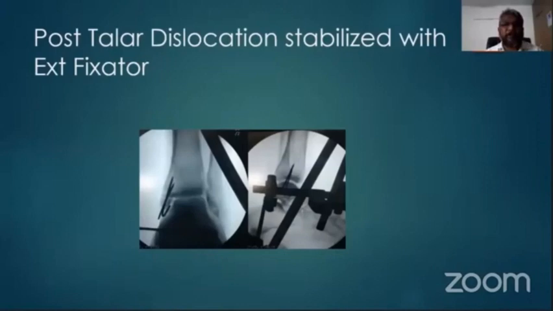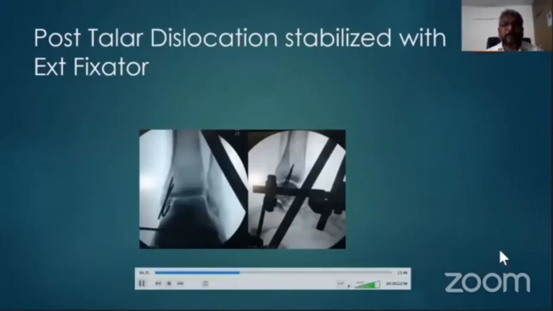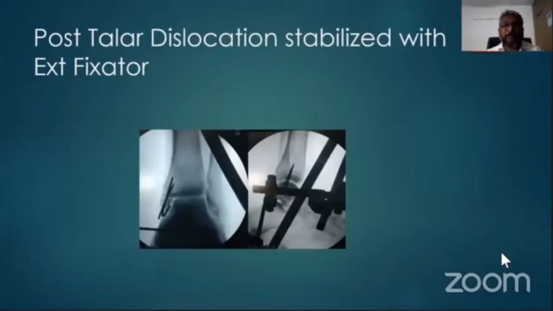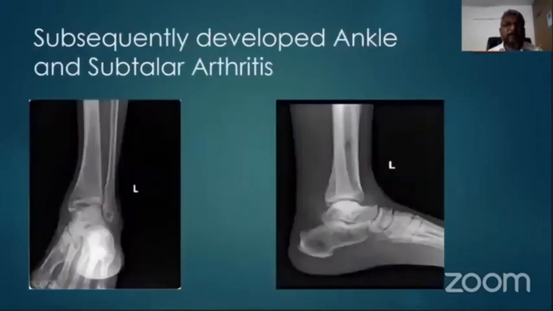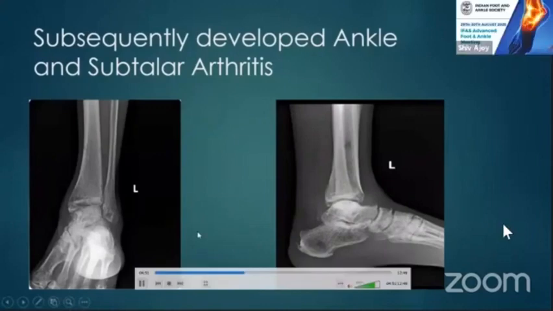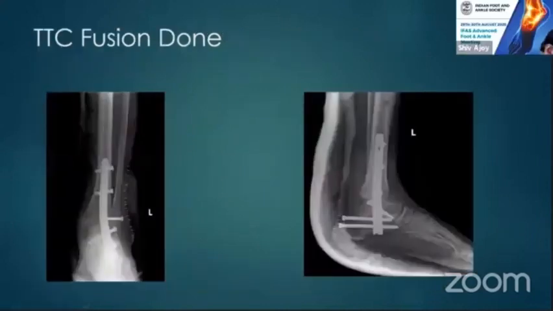This is one patient who had come with a medial malleolar fracture and a talar dislocation also, for which it was stabilized with an external fixator, and the medial malleolus was also stabilized with a K-wire. Subsequently, the patient developed arthritis, and you can also see the subtalar arthritis which had happened over there. And the patient only needed the TTC fusion, that is tibio-talar-calcaneal fusion, and the patient is doing quite good now.